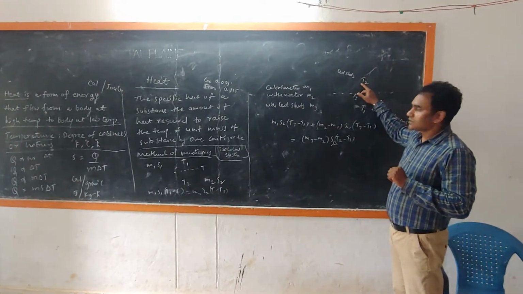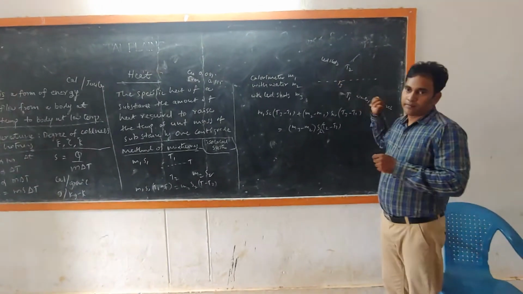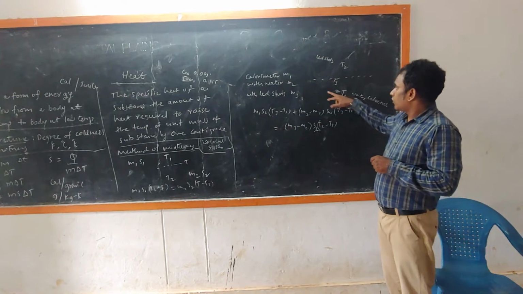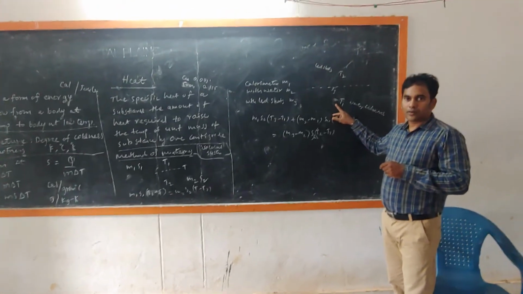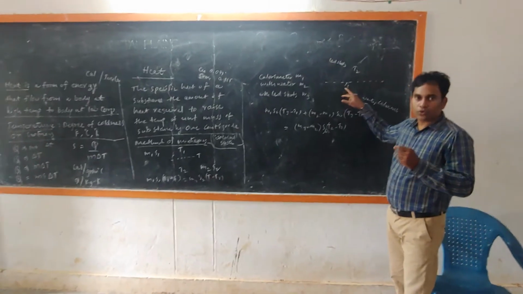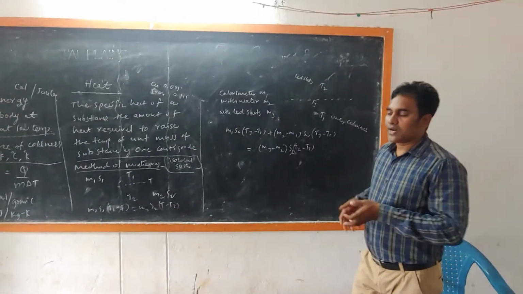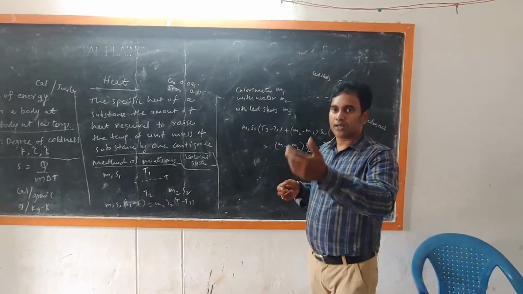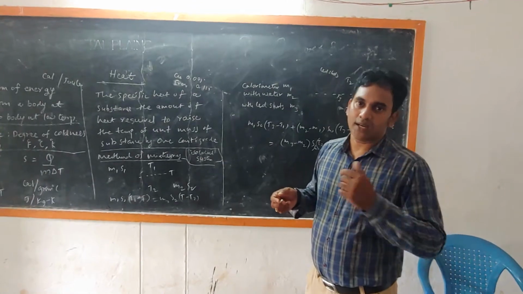The lead shots' temperature decreases from T2 to T3. In the same way, the calorimeter and water rise in temperature from T1 to T3. Therefore, we can easily calculate the heat transfer from the lead shots to the calorimeter and water system.